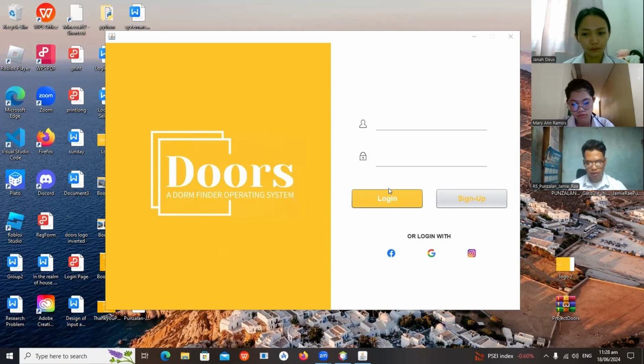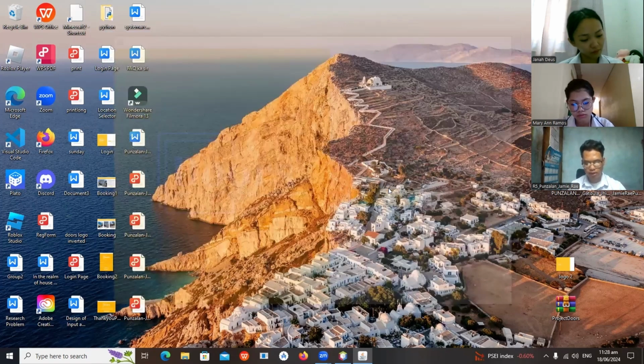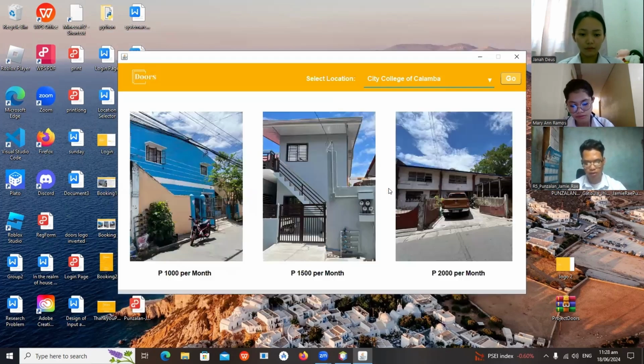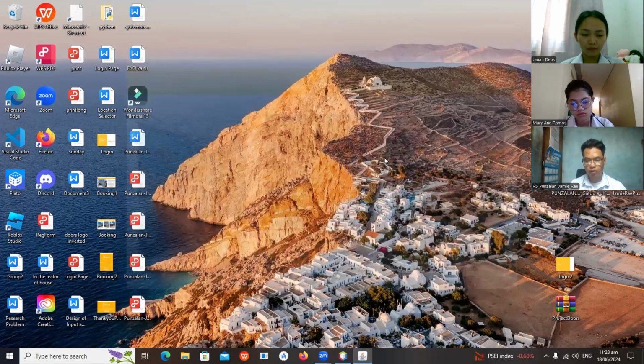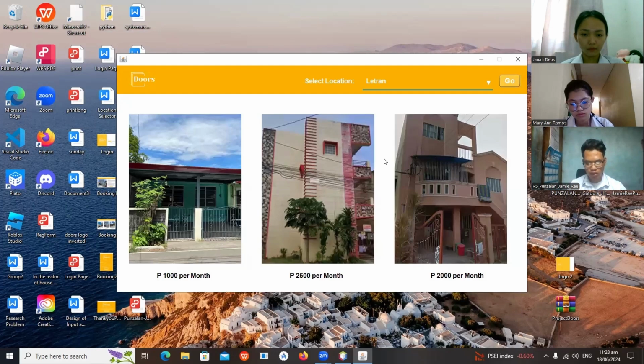The booking process involves several steps that guide the user from selecting a dorm to finalizing the reservation. It is designed to be user-friendly, ensuring a smooth experience. Users view a list of available dorms based on their preferred location. Clicking on a dorm listing provides detailed information about the dorm, including photos and description.